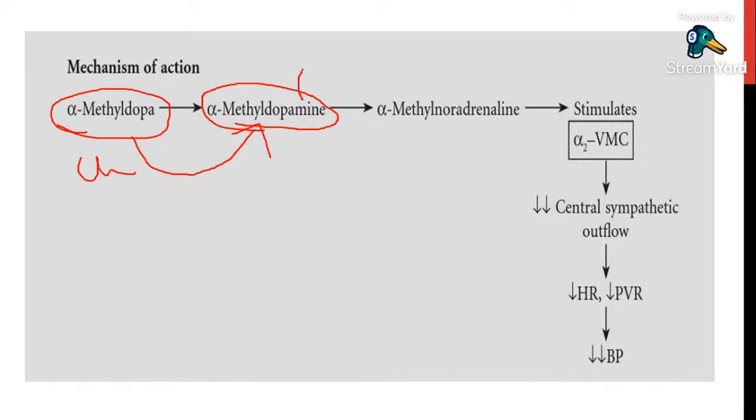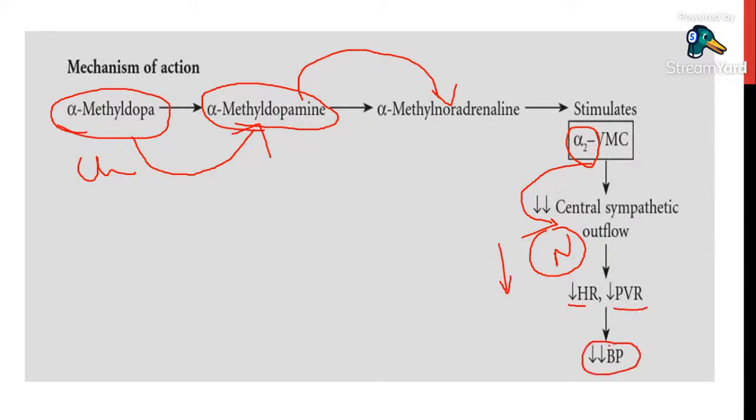Alpha methyl dopamine will release alpha methyl noradrenaline, and this alpha methyl noradrenaline will stimulate alpha 2 receptors, and by that it decreases the release of noradrenaline. And when noradrenaline release is decreased, it will decrease heart rate, it will decrease peripheral resistance, and it will decrease blood pressure. So it has antihypertensive action.